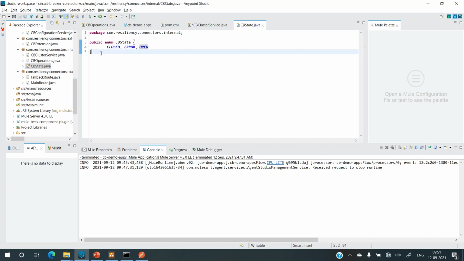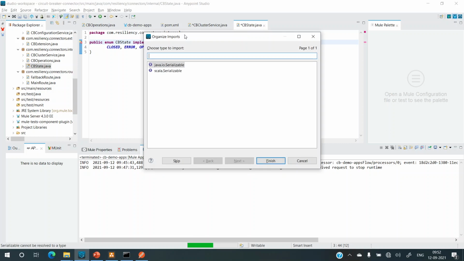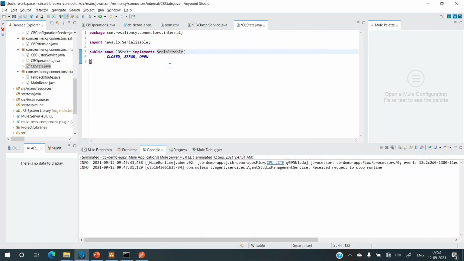Now another important thing is that this state will be persisted in memory, but across different machines. So it has to move from one JVM to the other JVM, which will be done by Hazelcast, so we need not worry about it. The only thing we should address is making it serializable, because it's being sent over the network to a different JVM, and the other JVM should be able to reconstruct it. So we'll implement Serializable, and Control Shift O to organize the import, and it should be from java.io.Serializable. All right, so this is done.